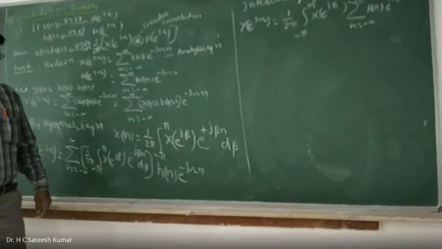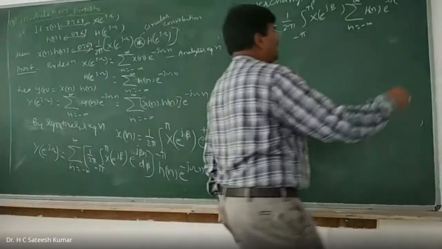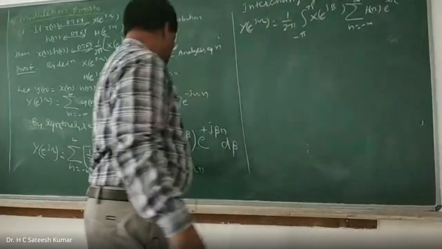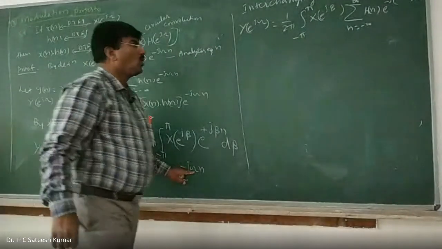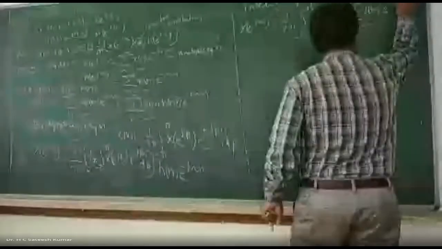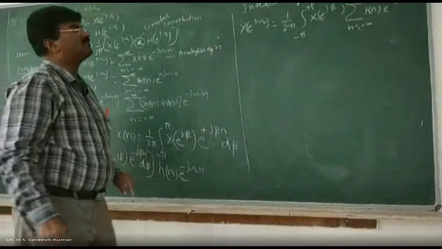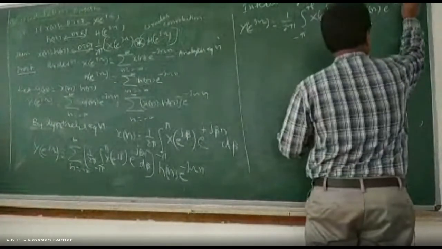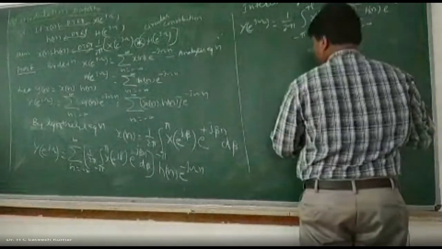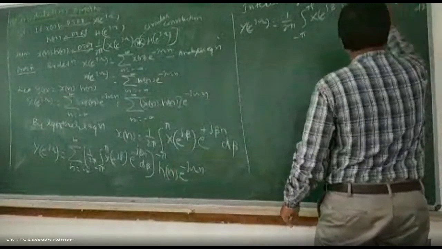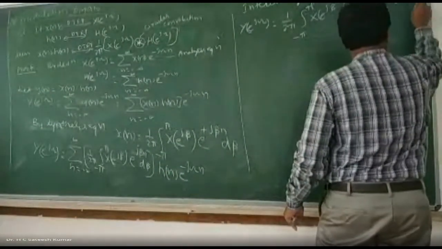If you take out minus j and n outside, what is left out here? Omega. And what else is left out? Minus beta. So we write it as minus beta into what is left out? d beta is there, right? d beta is there. But what is this term? This is by definition.